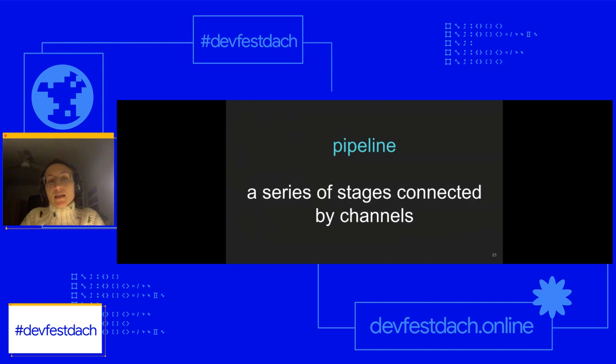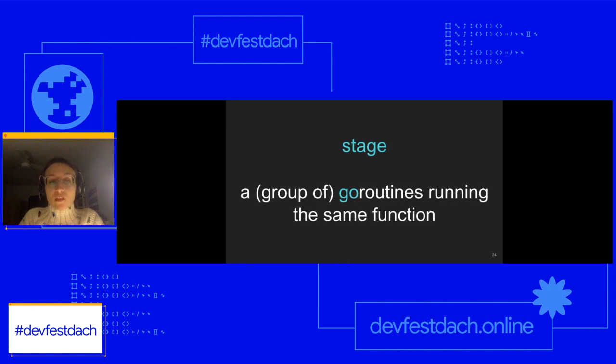So think of a pipeline as a series of stages connected by channels. A stage is not really a term that is commonly used, but I would love for you to think of it as either a single Goroutine or a group of Goroutines running the same function. It's quite important that a stage consumes and returns the same type.